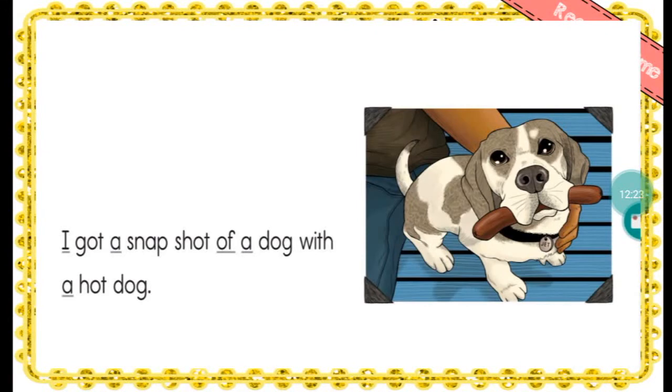Okay, who got a snapshot? When I'm talking about I, who is the narrator? Who is this story all about? The story is all about Beth. That's good. So Beth is the narrator. She's the one talking to us. She's the one telling us. She's the one that went for a trip. She's the one that is narrating everything that happened. So she's the one that got a snapshot of a dog with a hot dog.